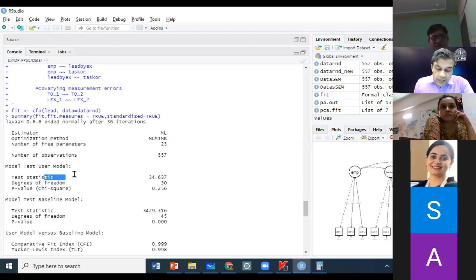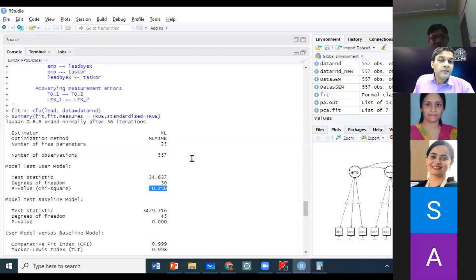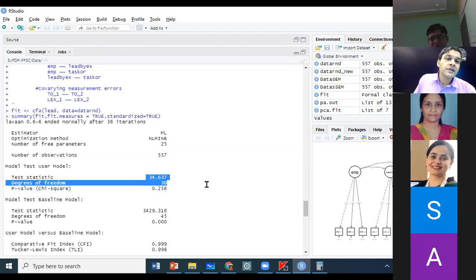Now you see what happened. Chi-square dropped from 61 to 34. And God has answered all our prayers by saying that your p-value is greater than 0.05. This means that our chi-square is excellent. We are now failing to reject our H0, which said that chi-square is different from 0. So we are saying that actually chi-square is similar, very close.